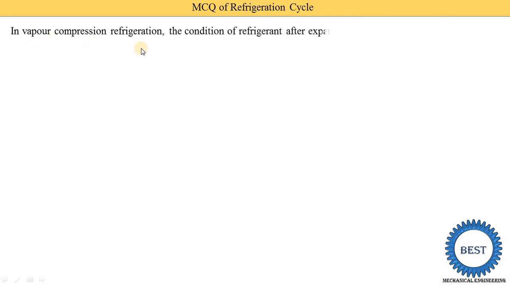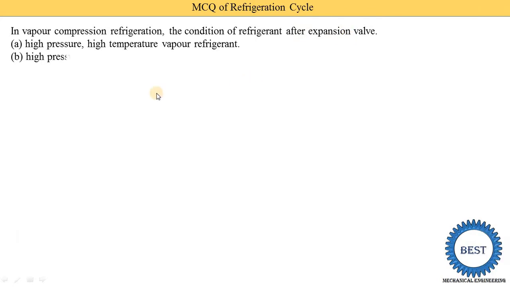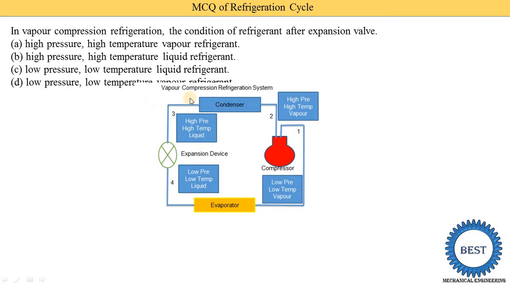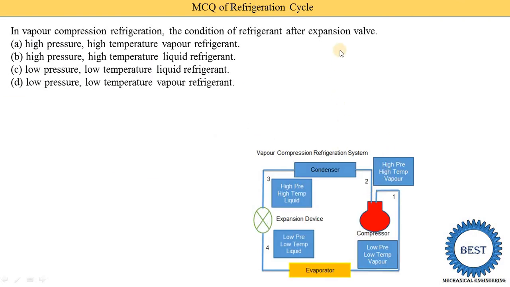In vapor compression refrigeration, the condition of the refrigerant after the expansion valve. This is the same type as the last MCQ we discussed. They are asking about the condition of the refrigerant after expansion, and they give different options A, B, C, D. Again, you see this diagram. After expansion means they are asking about the condition.